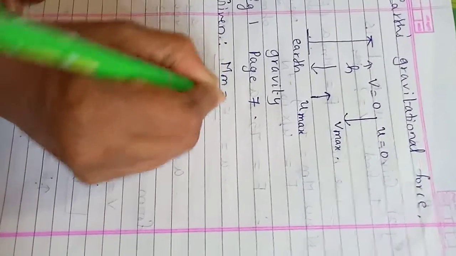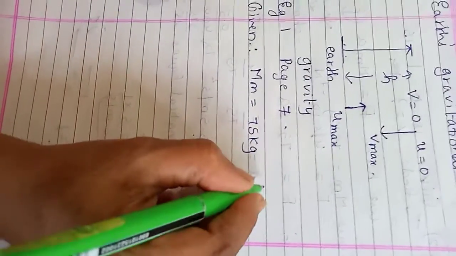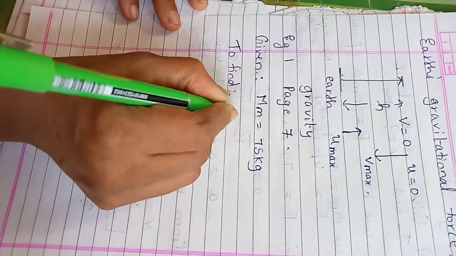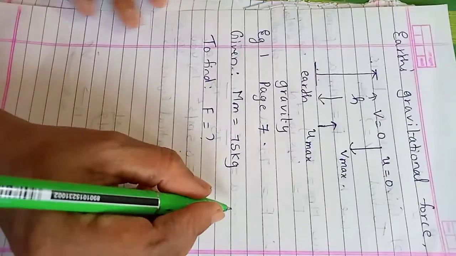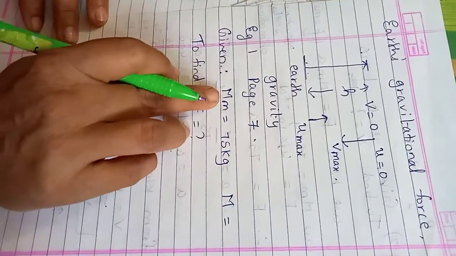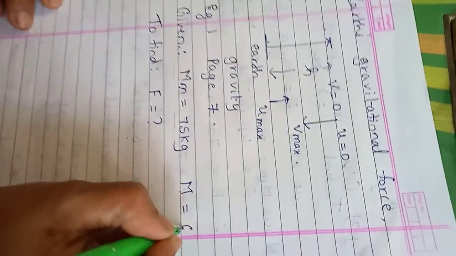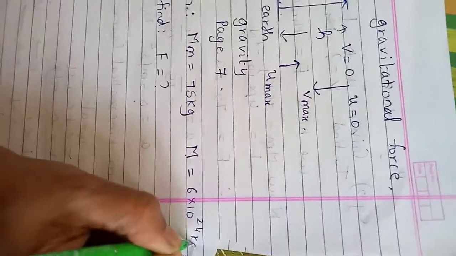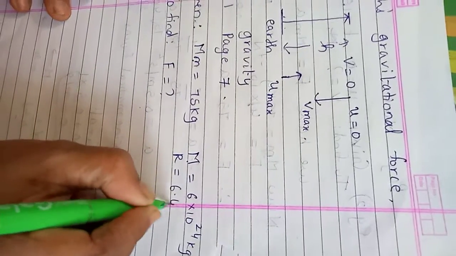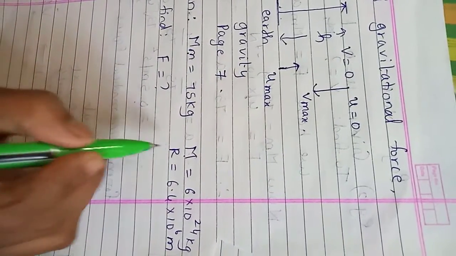Mass of Mahendra is 75 kg, as in the earlier example. Now here we are supposed to find what? The gravitational force of Earth exerted on Mahendra. For that we should know the mass of Earth. Small m stands for Mahendra. Capital M stands for mass of Earth, which is 6 into 10 raised to 24 kg. Distance is the distance between Mahendra and Earth's center, which is 6.4 into 10 raised to 6 meter, which is the Earth's radius, students. These are all constants.